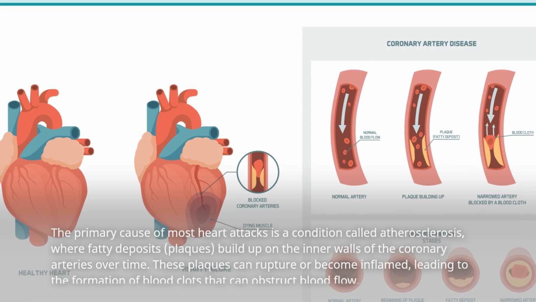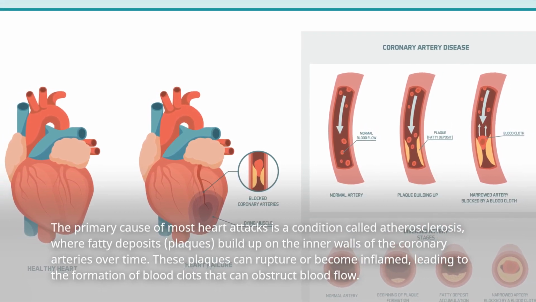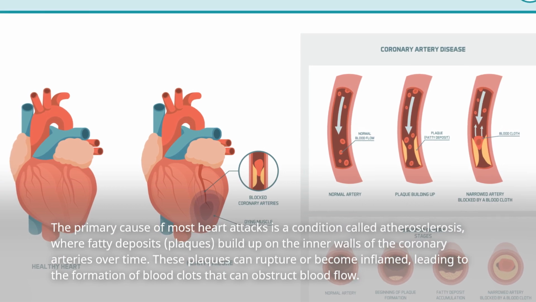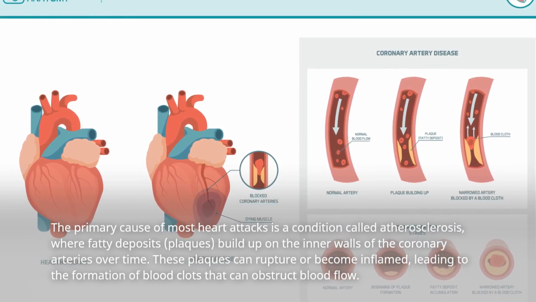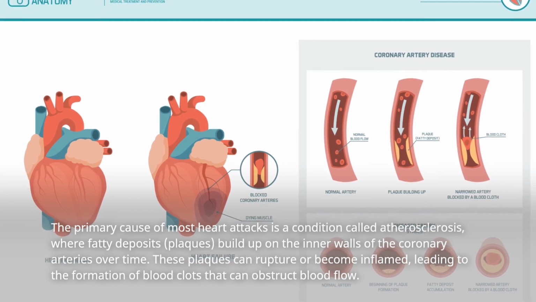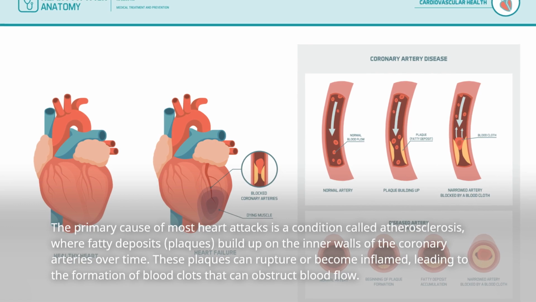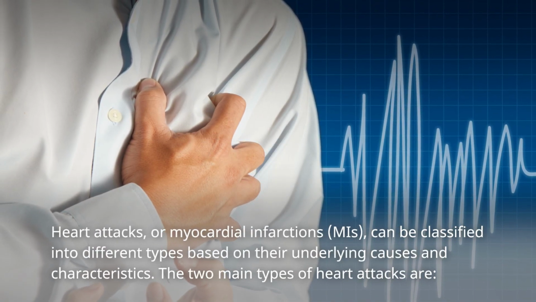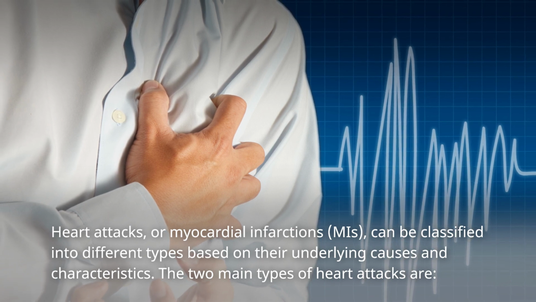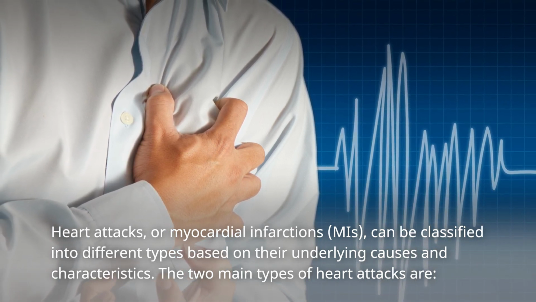The primary cause of most heart attacks is a condition called atherosclerosis, where fatty deposits, plaques, build up on the inner walls of the coronary arteries over time. These plaques can rupture or become inflamed, leading to the formation of blood clots that can obstruct blood flow. Heart attacks, or myocardial infarctions, MIs, can be classified into different types based on their underlying causes and characteristics.